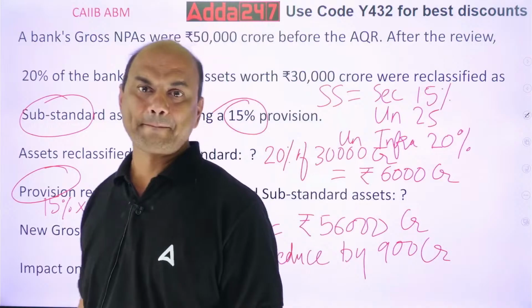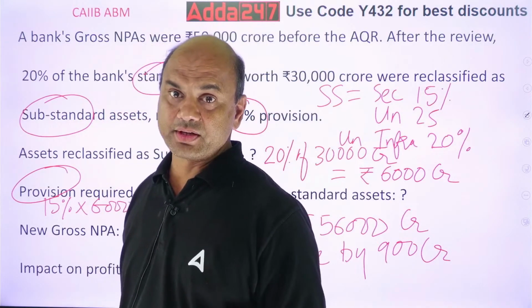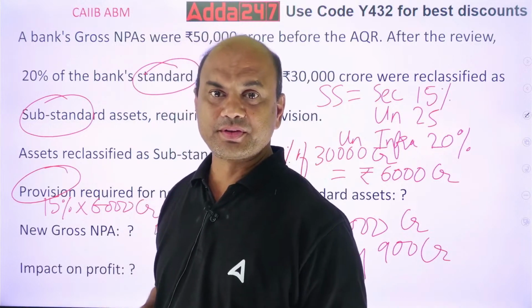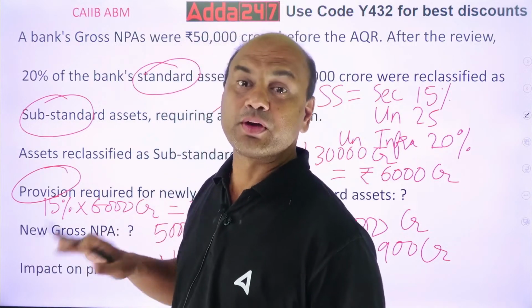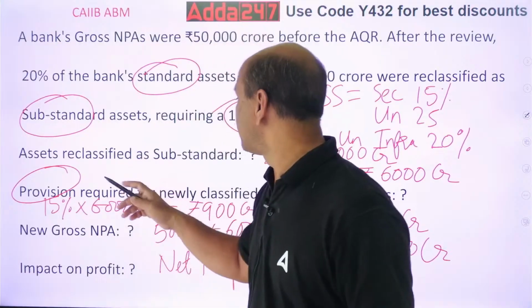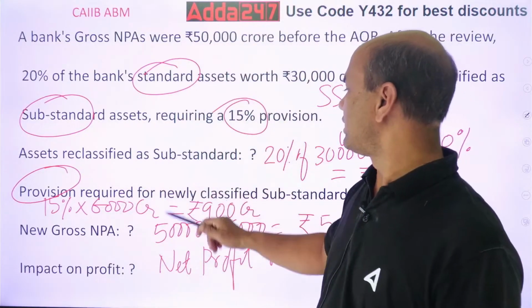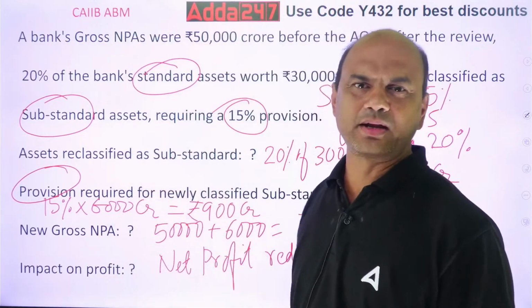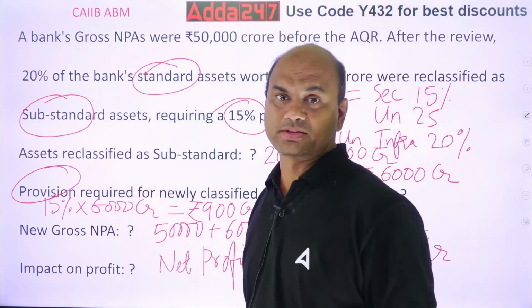Got it, everyone? This numerical is asked in the exams, and something more will be asked for 5 marks. Say 1, 2, 3, 4, and one more will be added, so that becomes 5 marks.